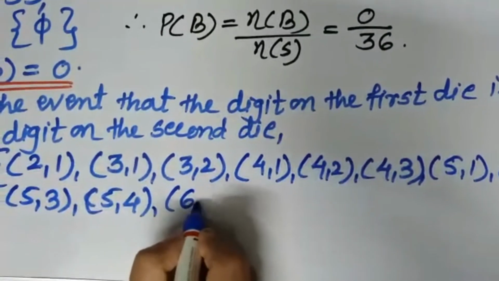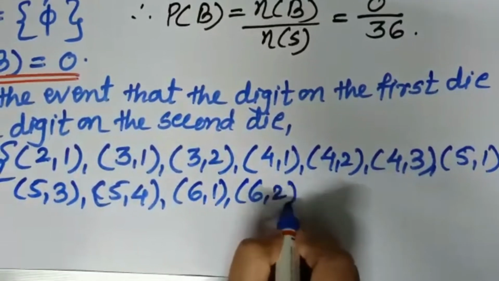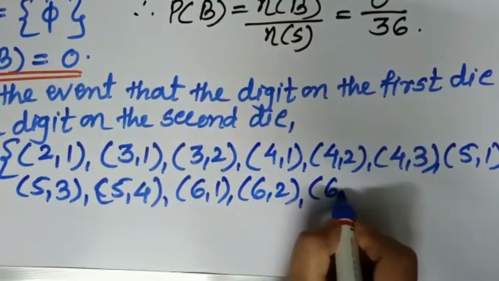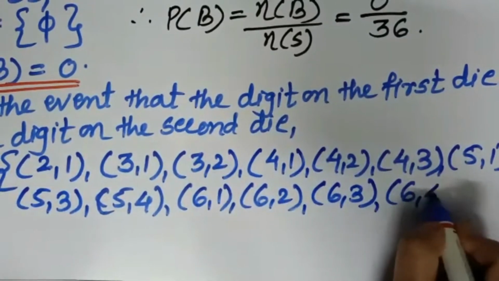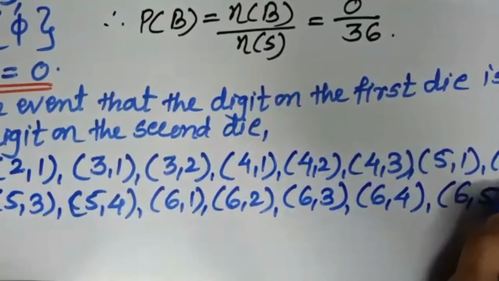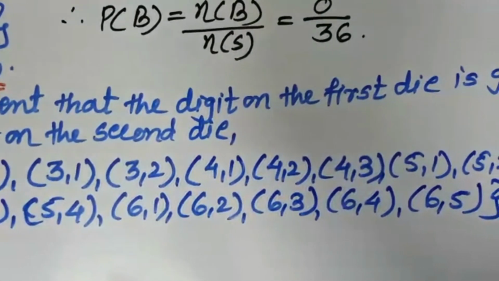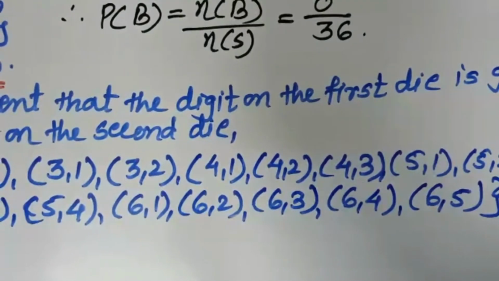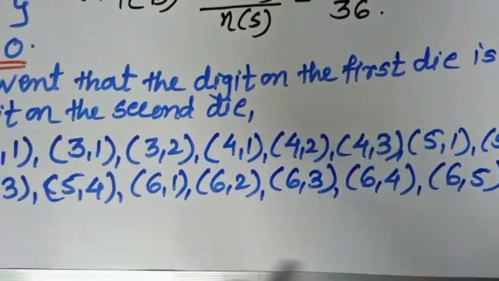Now the last line is 6, 1, 6, 2, 6, 3, 6, 4 and 6, 5. Okay. Means here the first number is greater than that of the second. The digit on the first die is greater than the digit on the second die.